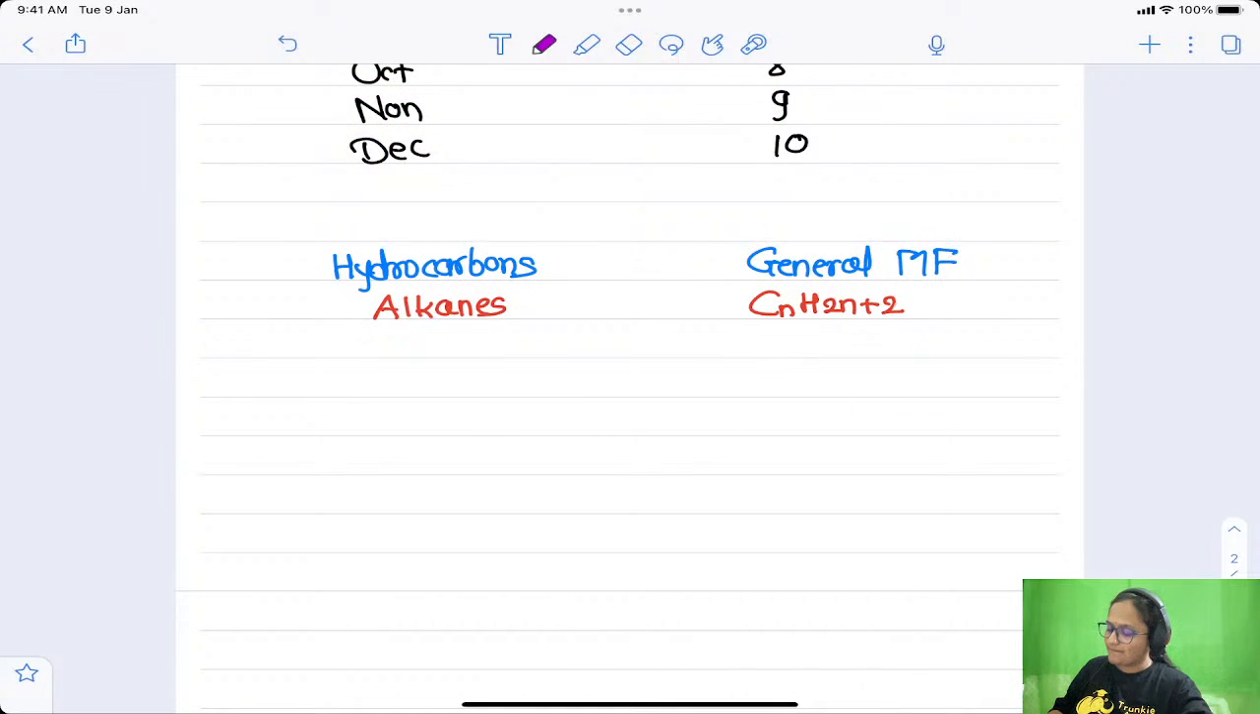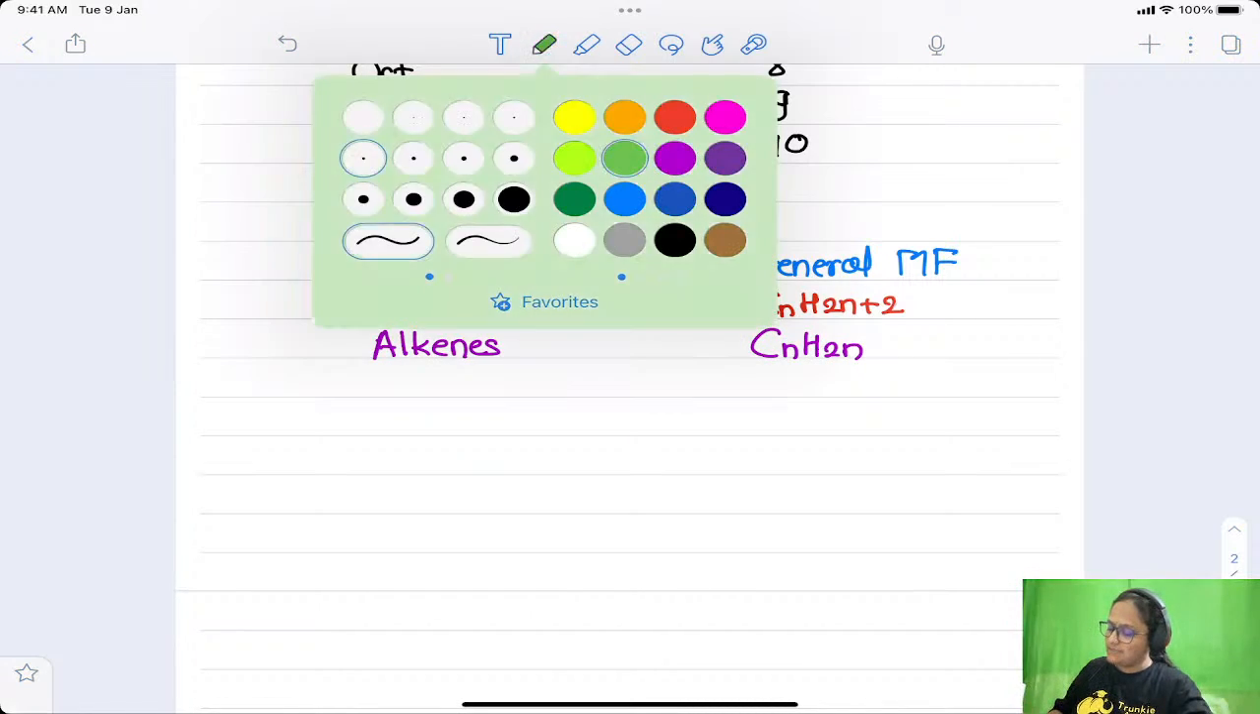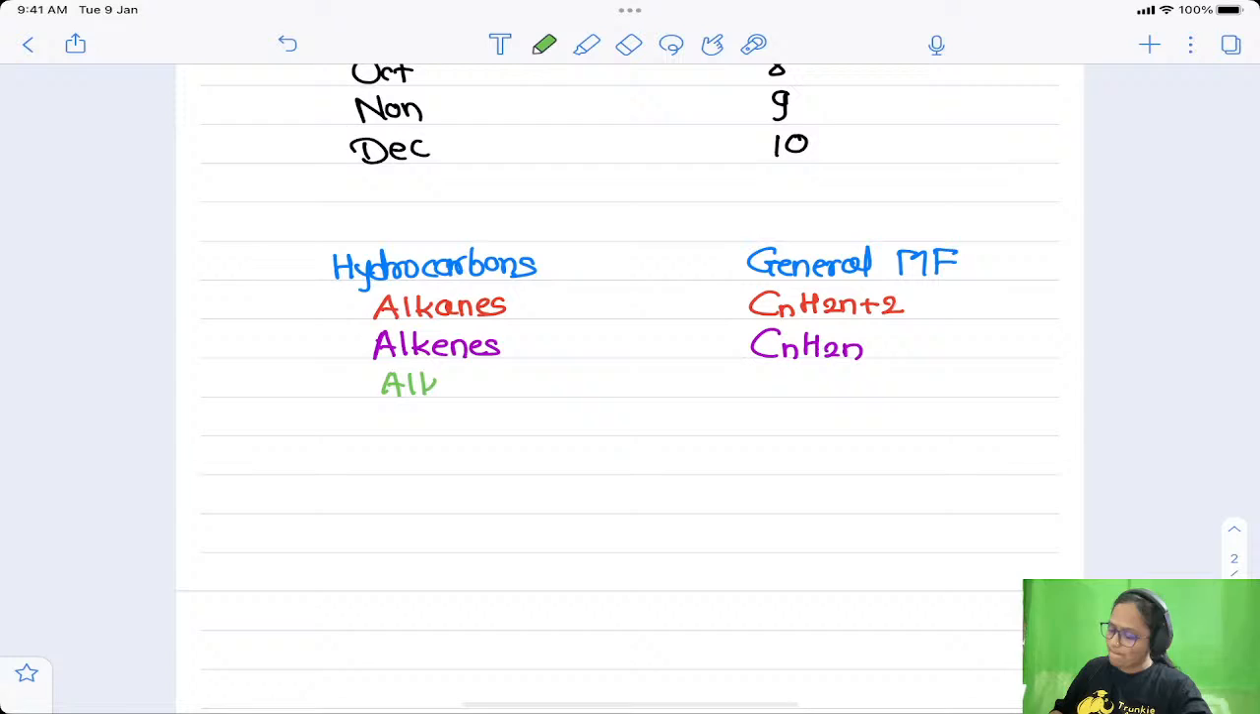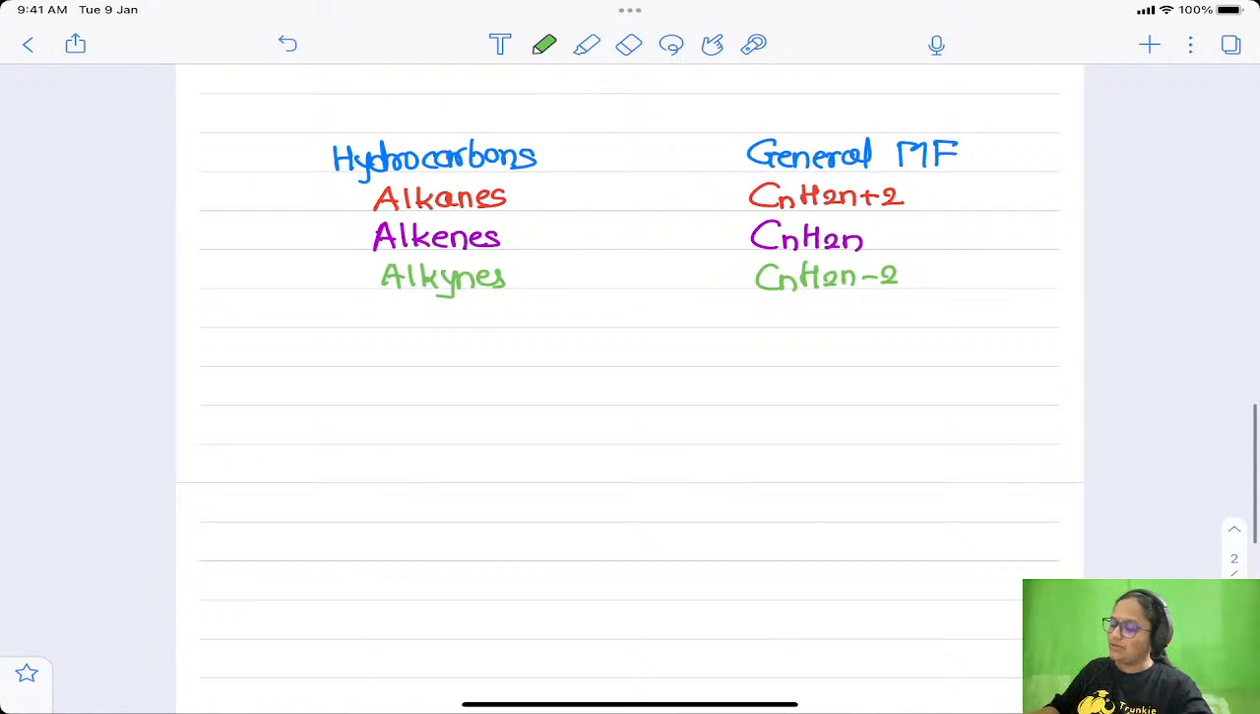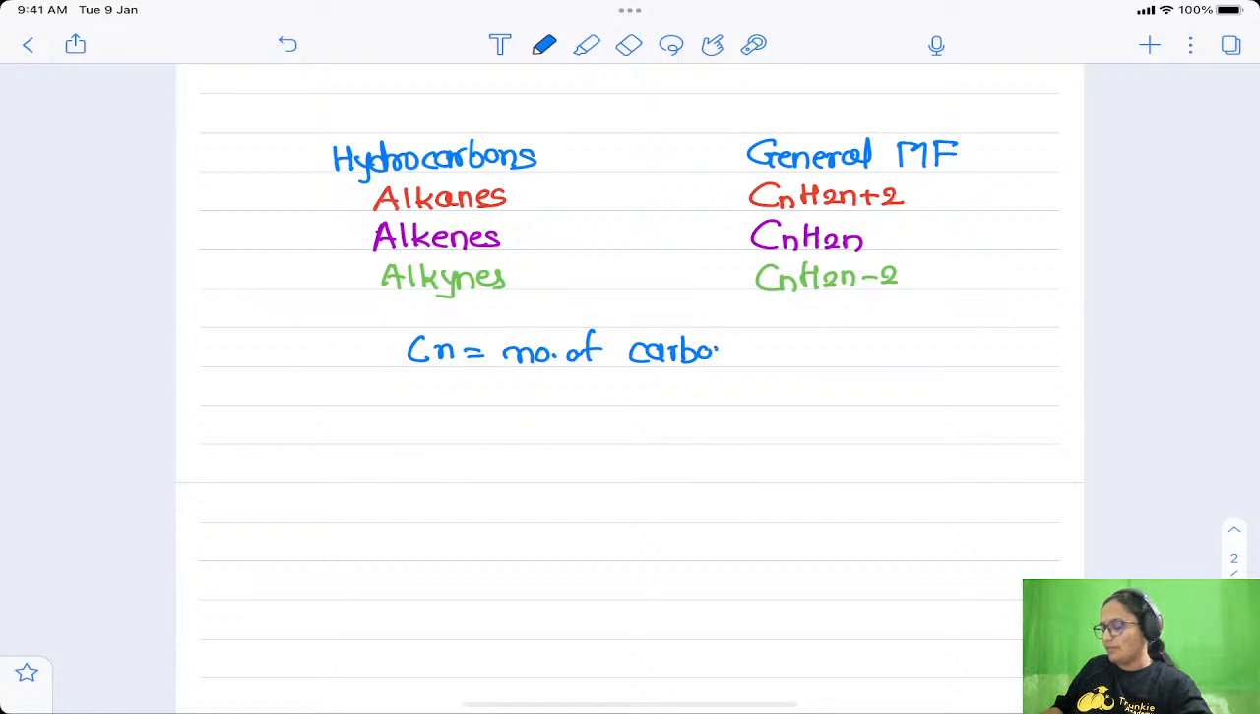Then next is alkenes. Alkenes are CnH2n, and the third one is alkynes. Alkynes are CnH2n-2. So these are the general molecular formulas, and as I have told you, n is equal to the number of carbon atoms in that particular hydrocarbon.